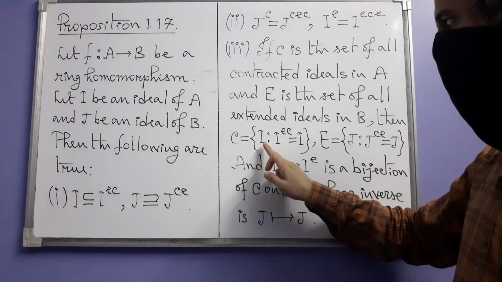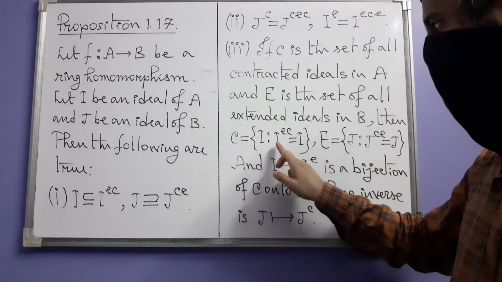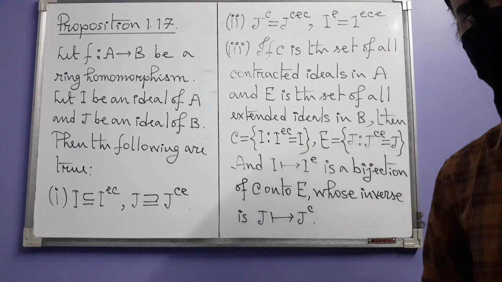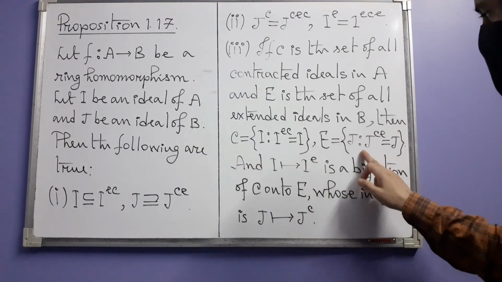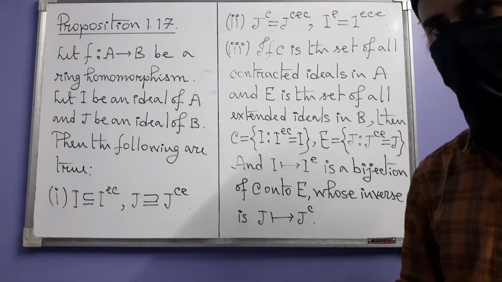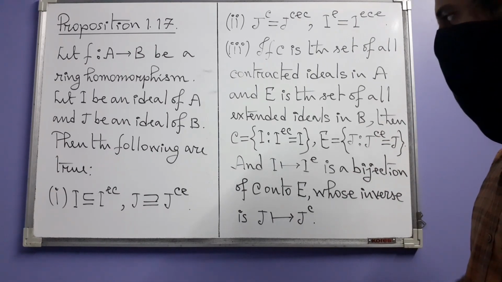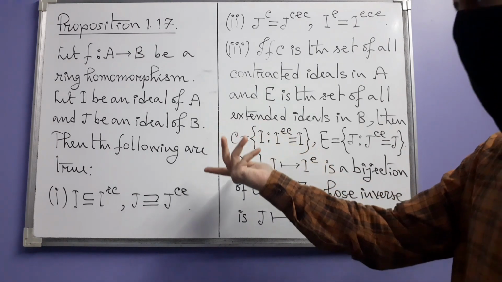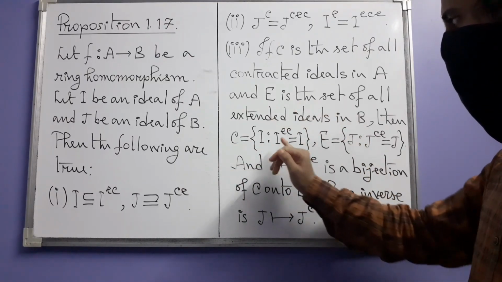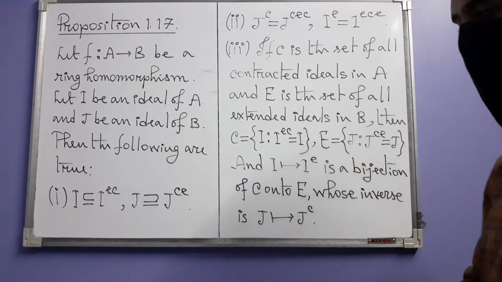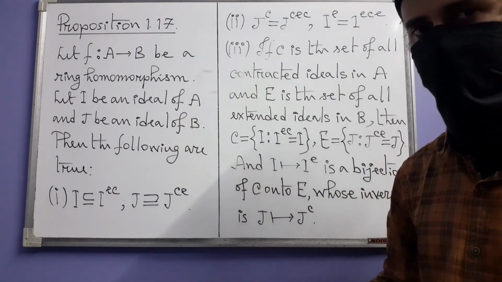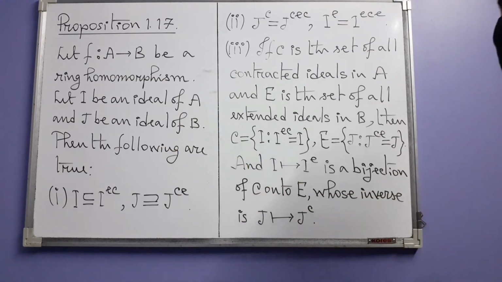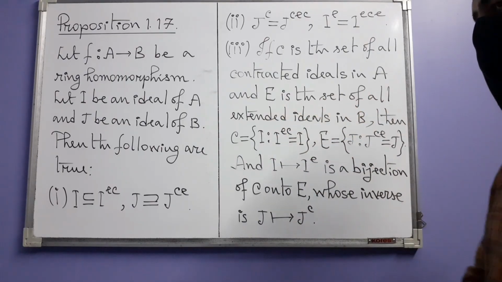C is the set of all ideals I in A such that IEC is equal to I, and E is the set of all ideals J in B such that JCE is equal to J. This I is not exactly that I, and this J is not that J. If you want, you can use some other letters here. There also I and J were just some ideals. That's not a very big problem. So these things have to be proved.